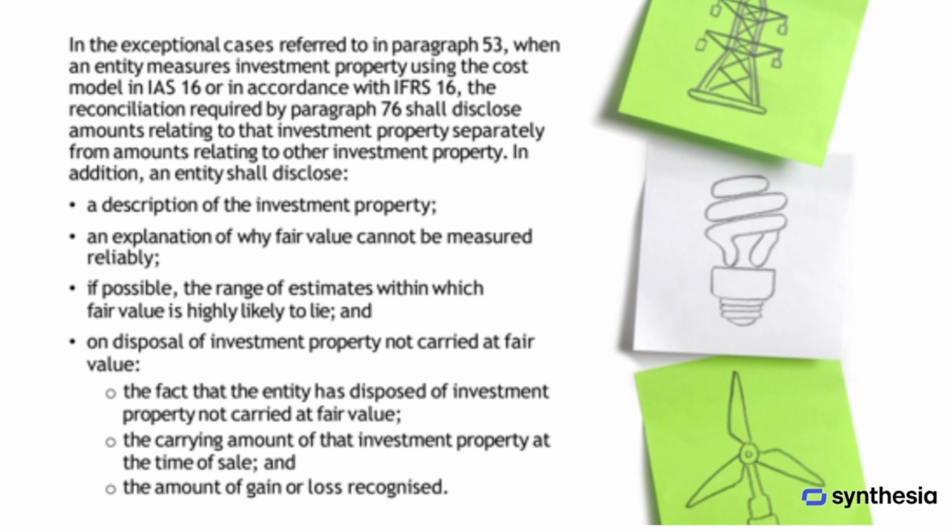If it's possible, the entity should provide a range of estimates that represent where the fair value is most likely to fall. Furthermore, if the investment property that is not carried at fair value is eventually disposed of, the entity must disclose the fact that it has been sold, the carrying amount at the time of the sale, and the gain or loss that was recognized as a result.